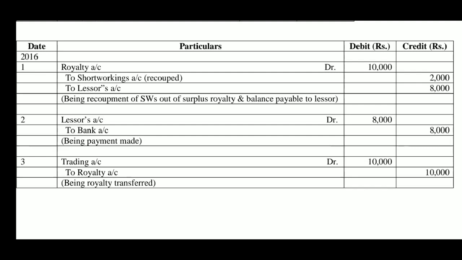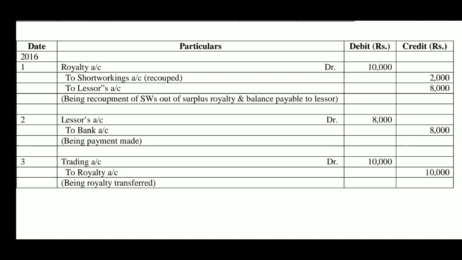So, with the amount of recoupment 2,000 rupees, short workings account is credited. Out of the 10,000 rupees, the balance 8,000 is payable to the lessor, so lessor's account is credited with 8,000. So, royalty account debit to short workings account, to lessor's account, being recoupment of short workings out of surplus royalty and balance payable to lessor.